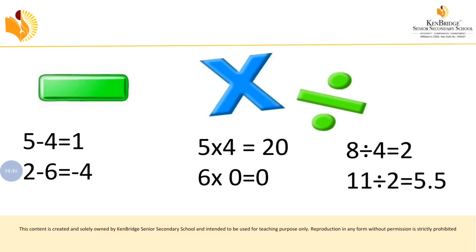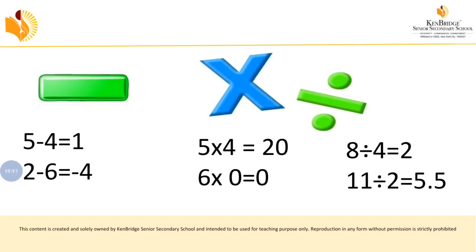And just look at the division. 8 divided by 4. If you divide 8 by 4, what will be the answer? 2. At the same time, if you divide 11 by 2, what will be the answer? 5.5. Is 5.5 a whole number? No, it is not a whole number because there is a decimal point in it. Whole numbers don't have a decimal point.